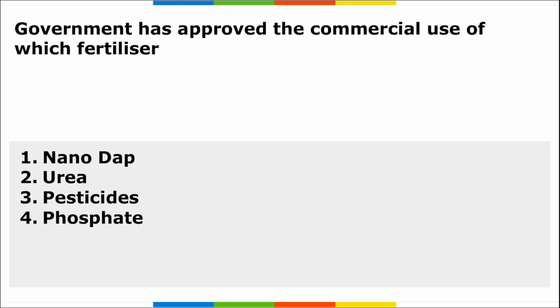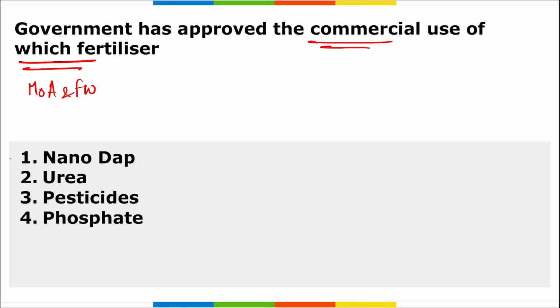Moving on, next, the government has approved the commercial use of which fertilizer? Tell me. Recently, the Government of India, or to be precise, the Ministry of Agriculture and Farmers Welfare, has approved the commercial release or use of which fertilizer?